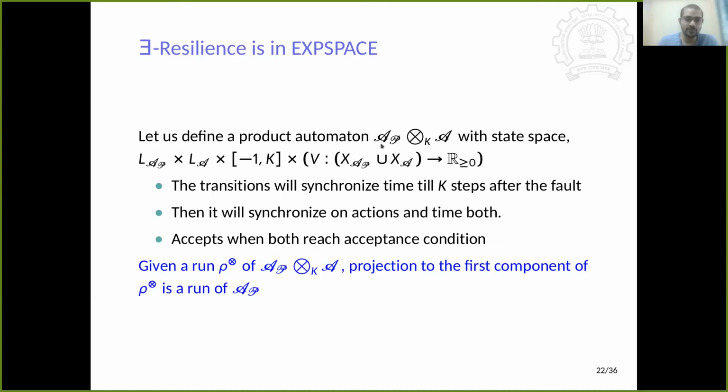So for example, when we have a run rho of this product automaton, then this run will have two components. One component corresponds to a run of the faulty automaton. Another component is a run of the non-faulty automaton.